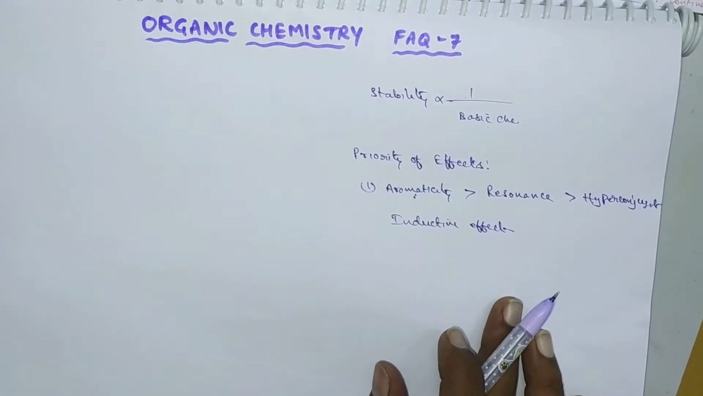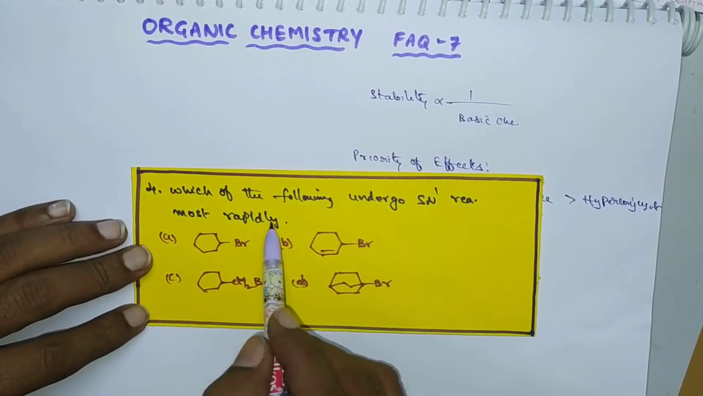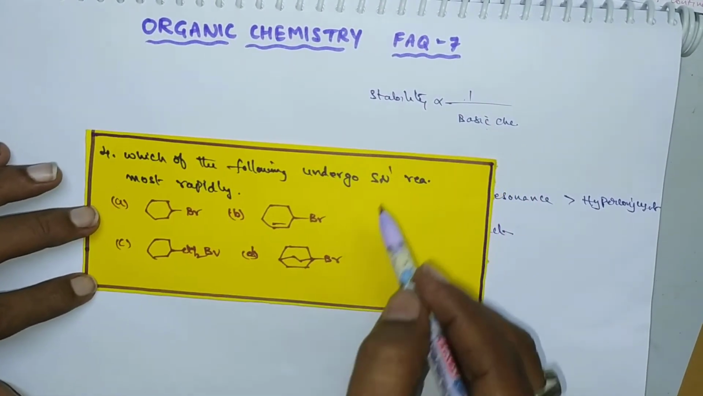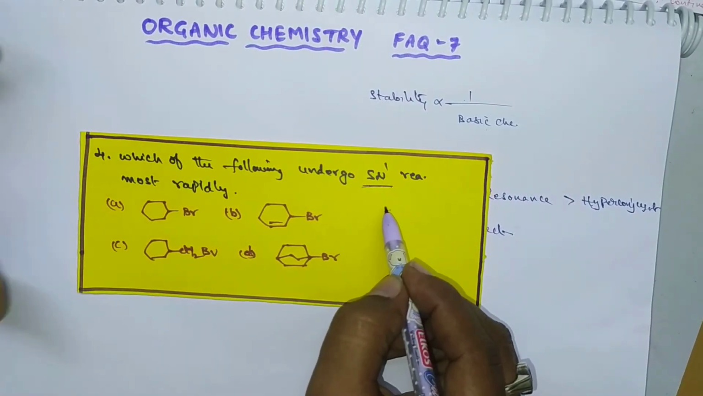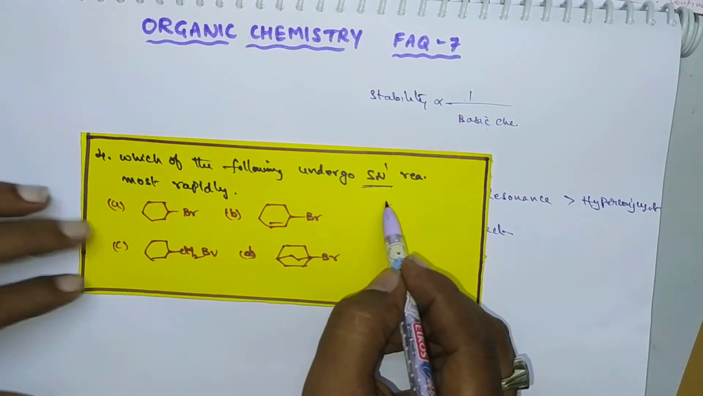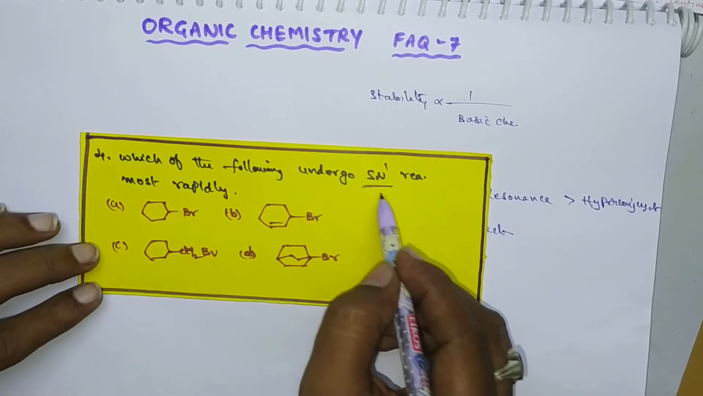Okay, and next one. Which of the following undergoes SN1 reaction most rapidly? In order to consider the SN1 reaction, we have to remember one point: we have to consider the stabilization of carbocations. The SN1 reaction takes place in two steps. In the first step, it will form a carbocation. If that carbocation is stabilized, then it readily involves in SN1 reaction.